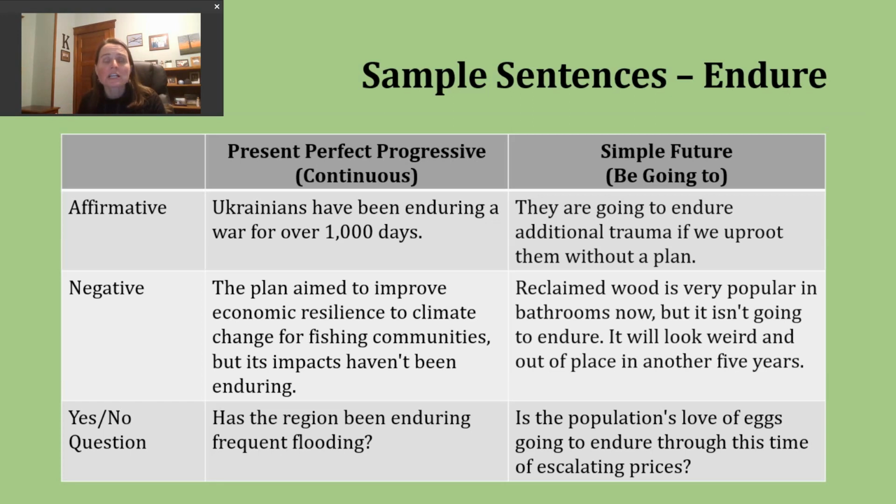We use this particular verb tense to describe an action that started in the past, is continuing into the present, and it may even continue into the future. The focus in the present perfect progressive is really how long an action has been ongoing or how long it has been continuing. Okay? Now, the reason I like saying present perfect progressive with my students is that the 3 P's can help you remember that you'll need 3 parts to make your verb.